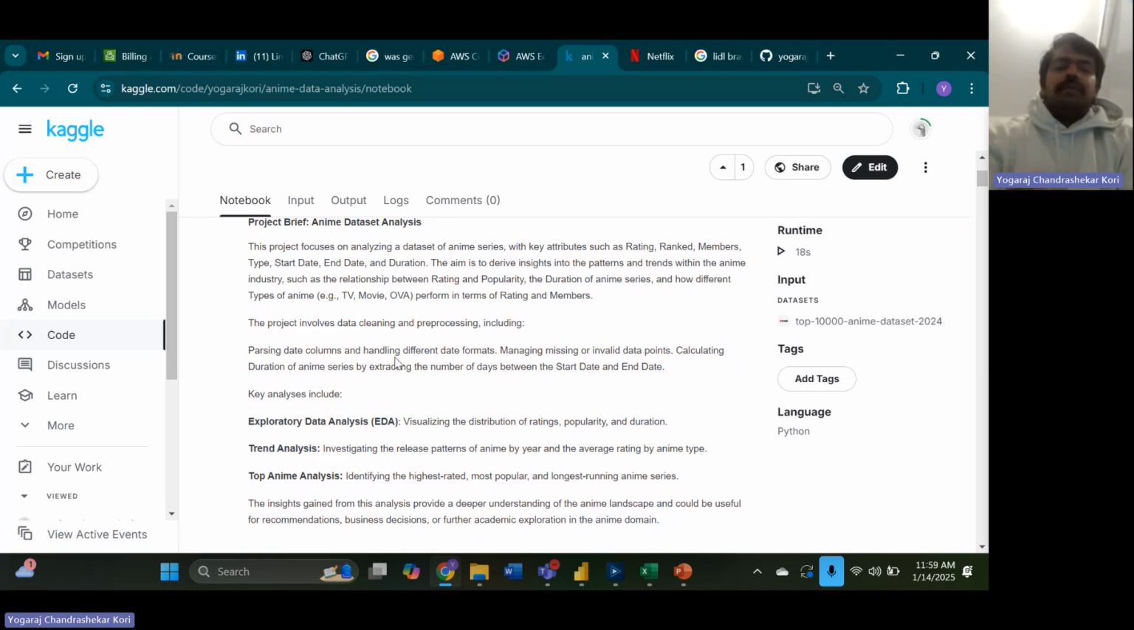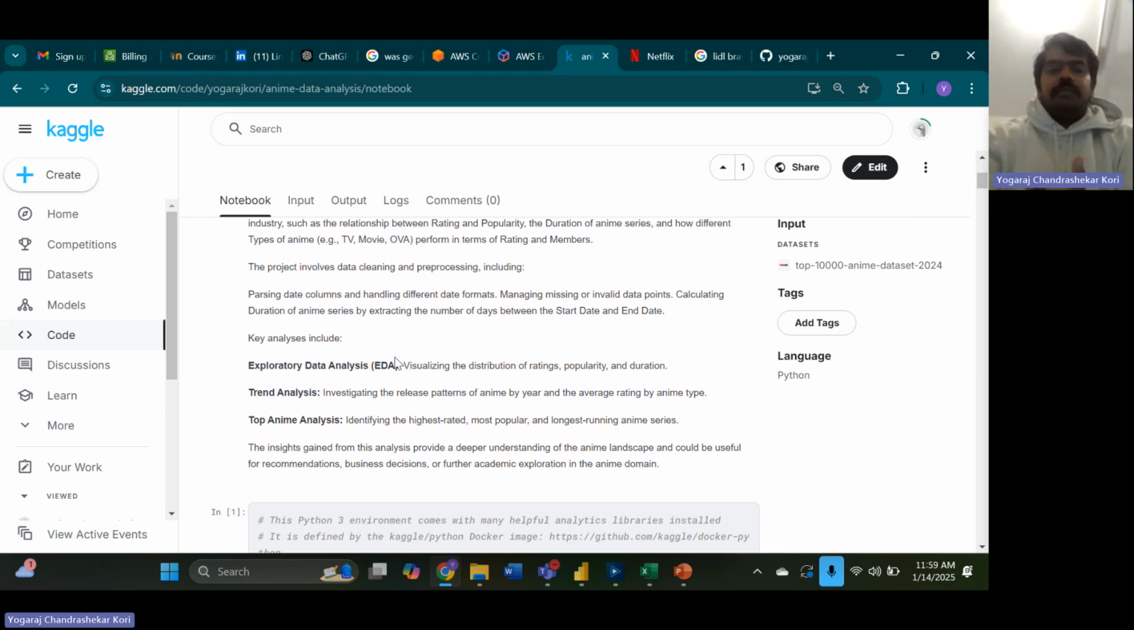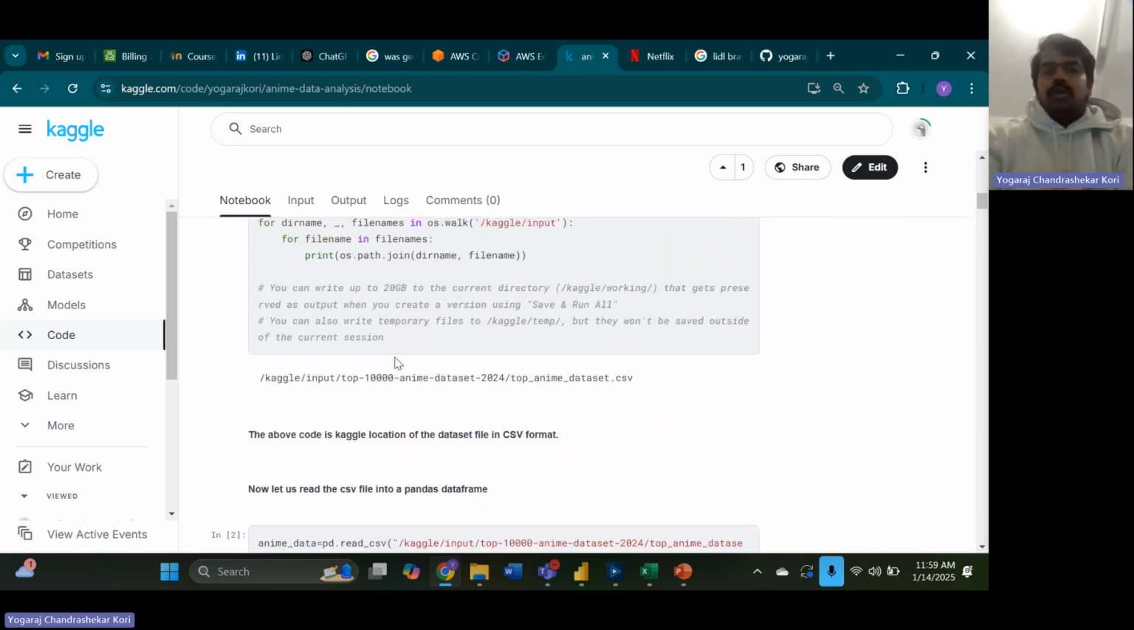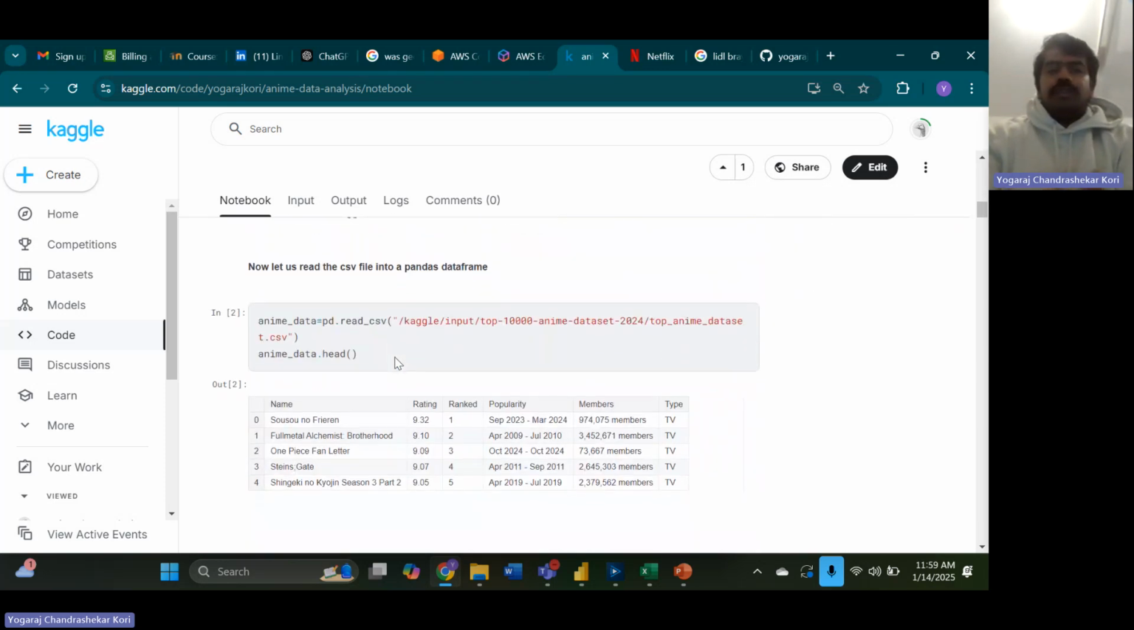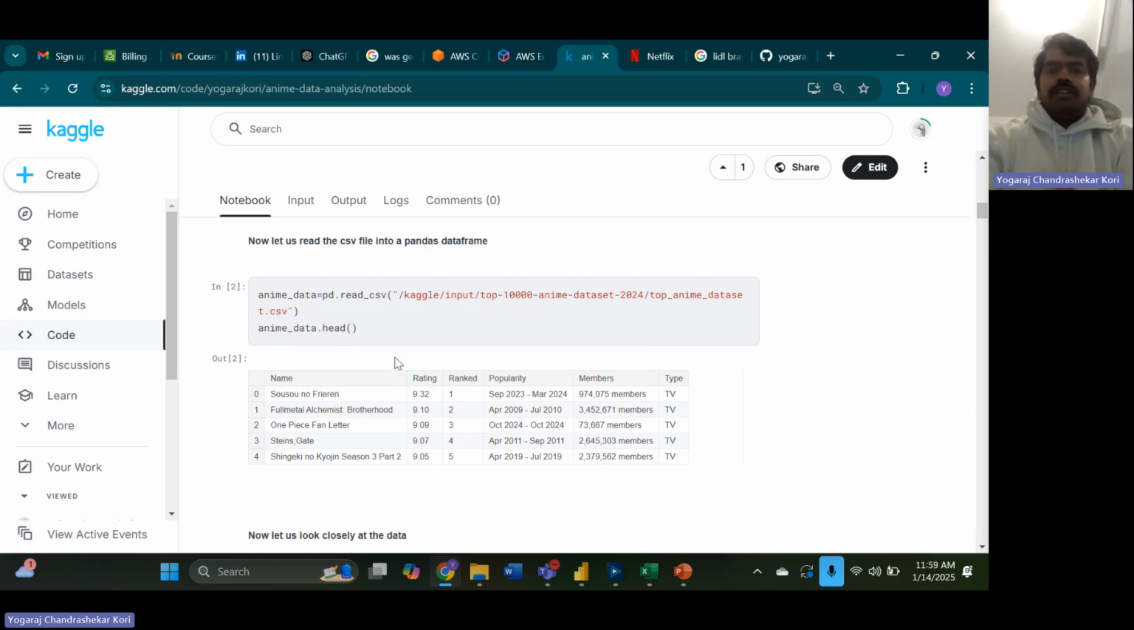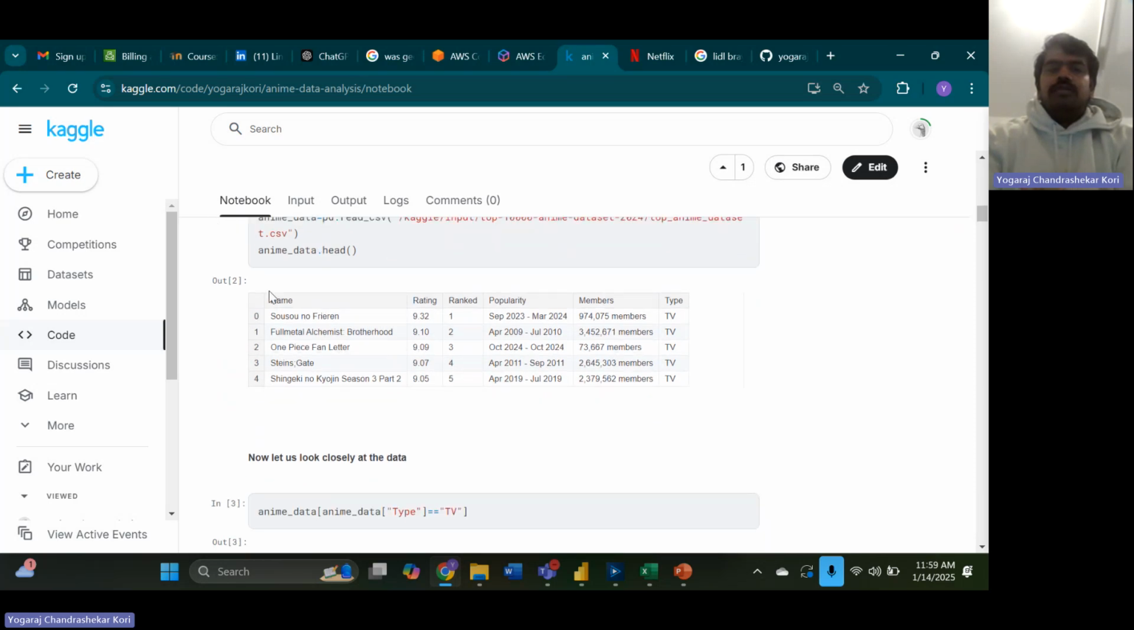Either it can be like, what are the top most popular rated animes, what are the highest rated animes, and what are the longest running animes. So here you go, I'm just taking the data set here. I'm just going to read the data set. So this is how the data set looks in its original form.